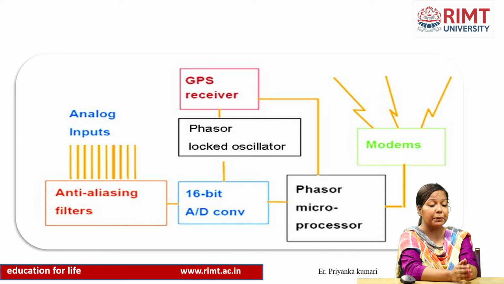We need high speed synchronized signals, so that is provided with the help of the phase locked controller.